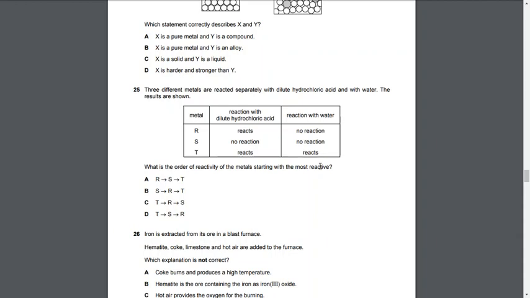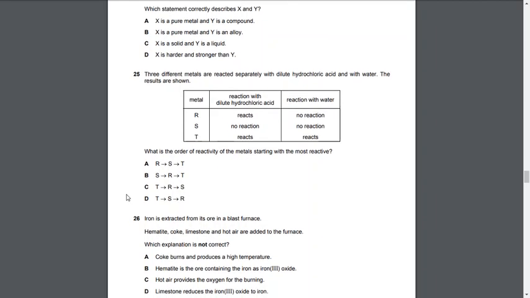So first of all, we'll look at the most reactive one. According to them, T reacts and it reacts with water as well. That means it's the most reactive one. However, S does not react with any of them, so it's the least reactive one. And R reacts with one and not the other. That means it's a moderately reactive one, if we compare it with both of them. So it must be T, R and S. Let's find the option. And it's C. C is the right answer.